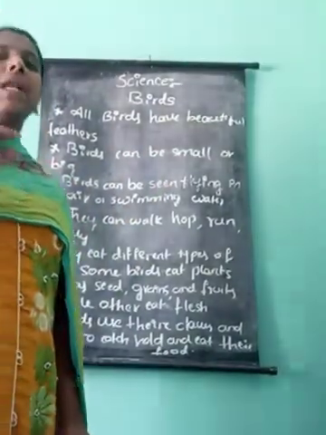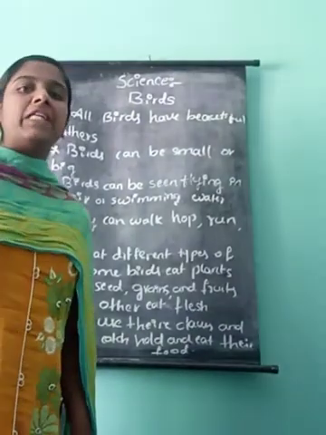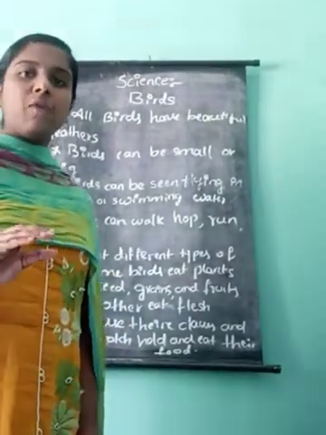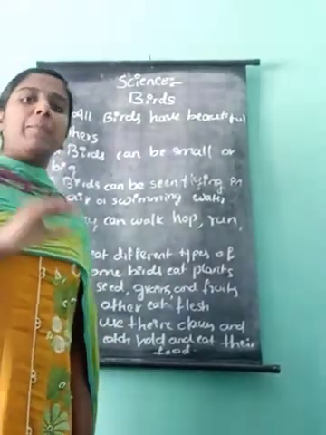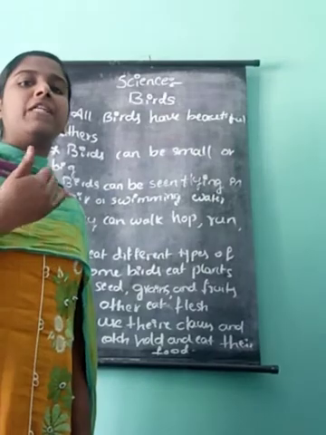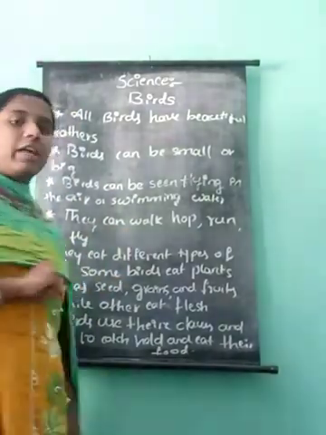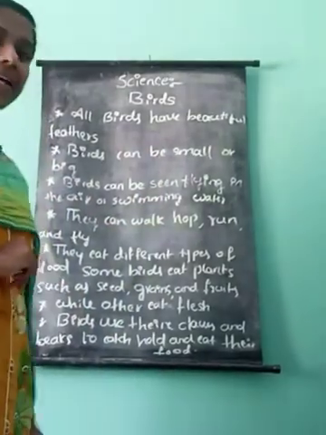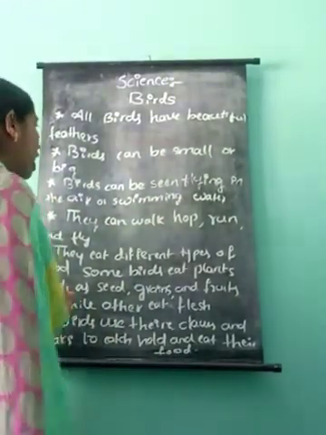For example, compared to the peacock, the sparrow is too small, and the parrot is also small compared to other birds like the peacock. Birds can be small or big.